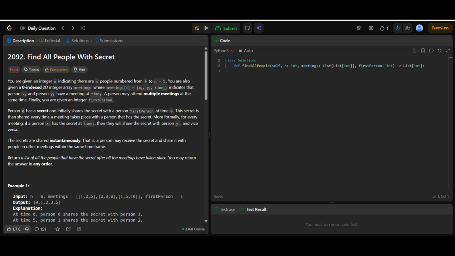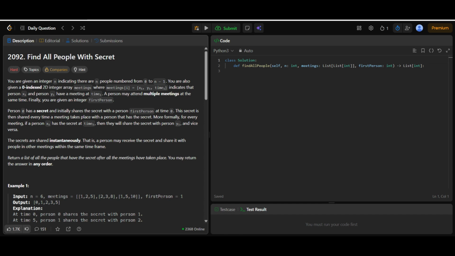You are given an integer n, which represents the total number of people, numbered from 0 to n-1. You are also given a two-dimensional array called meetings. Each entry in meetings is of the form x, y, time, meaning person X and person Y have a meeting at a specific time. A person can attend multiple meetings at the same time. You are also given an integer called first person. Initially, person 0 has a secret, and they share the secret with first person at time 0.